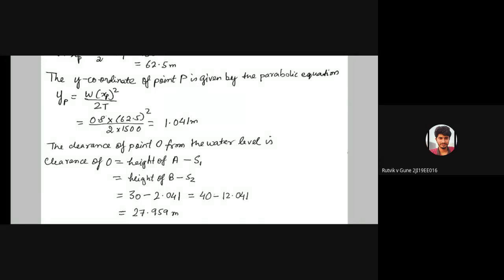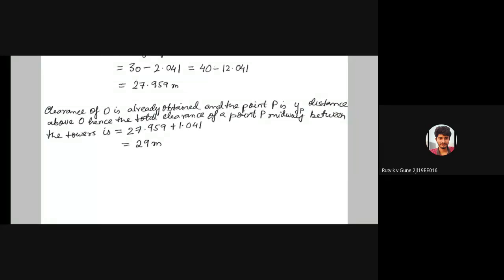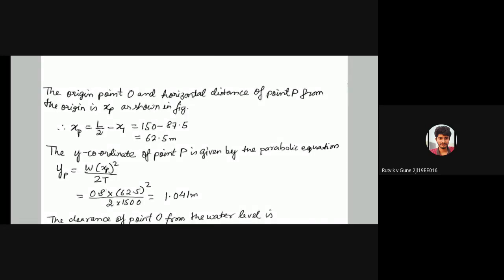That is the lowest point's clearance from the water level, that is calculated first, and then you have the point P. From P, what the distance was, that also we get. How do we get it? The clearance of O is already obtained and the point P is YP distance. You see, YP is obtained as 1.041.